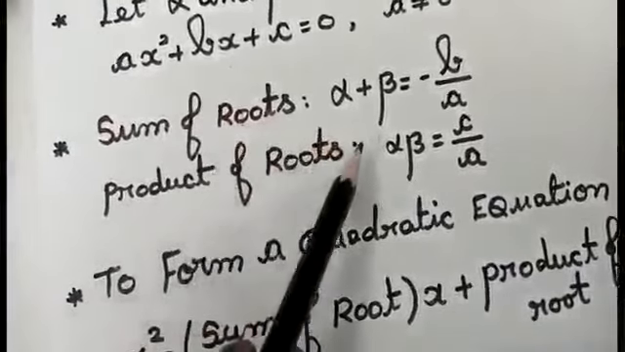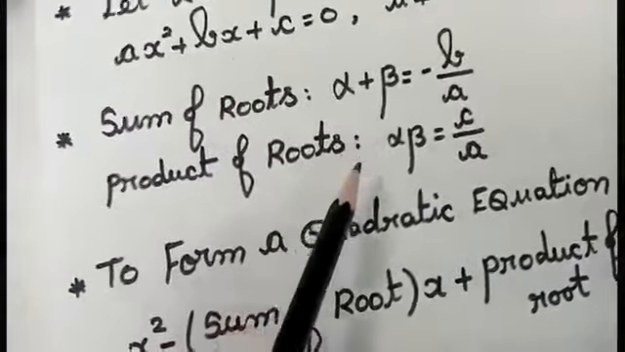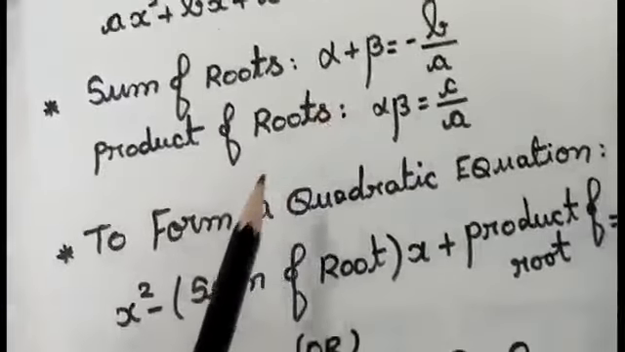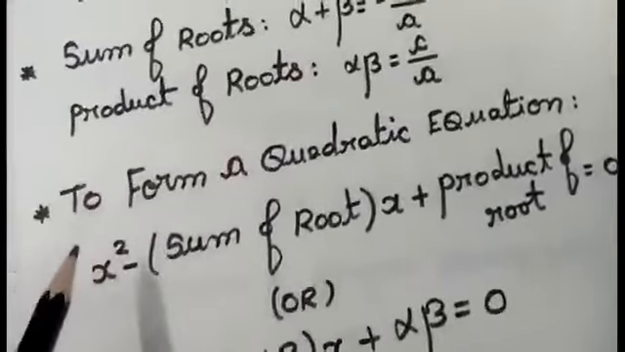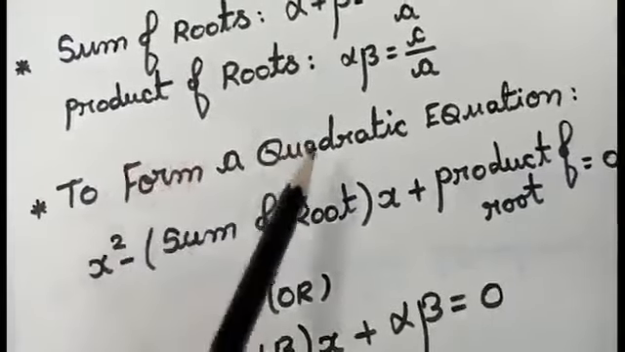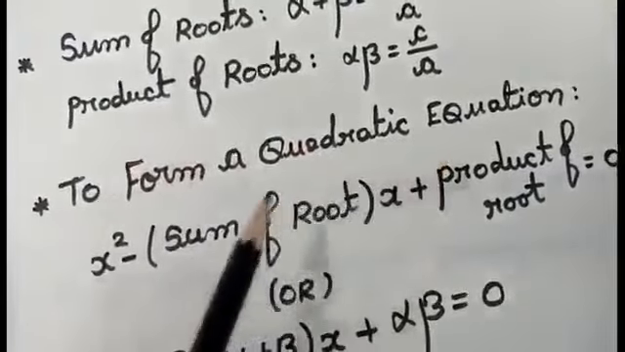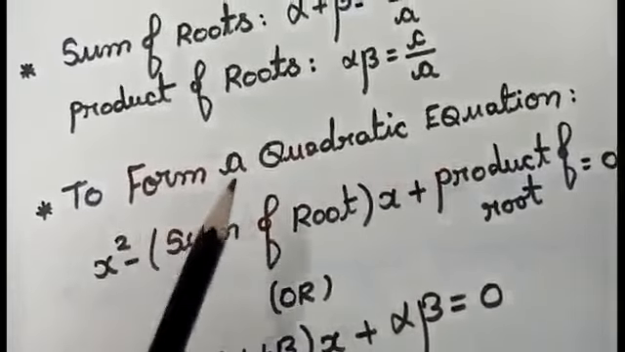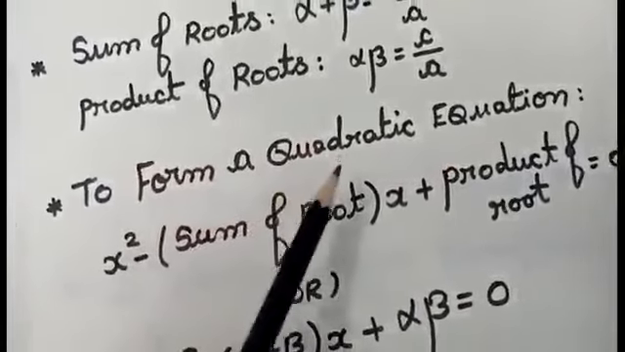And this calculation we are going to see with an example, students. The next one, suppose they are going to give you only alpha and beta, and they are asking you to find the equation, that is, the quadratic equation. If they are going to give only two roots, then definitely I am going to get only a quadratic equation.